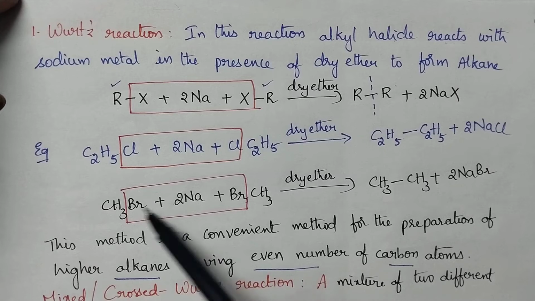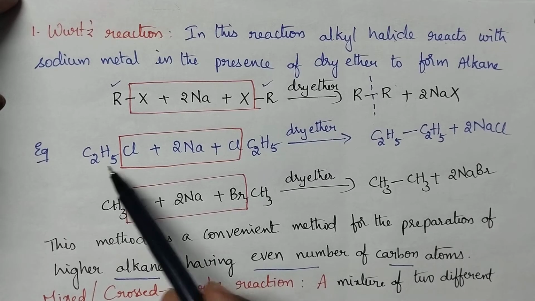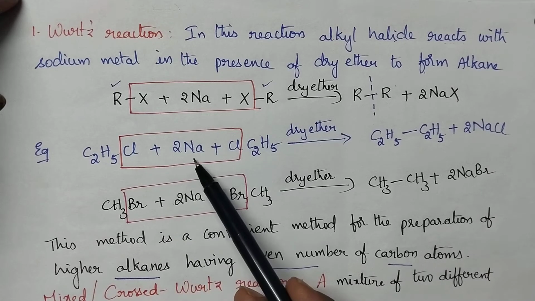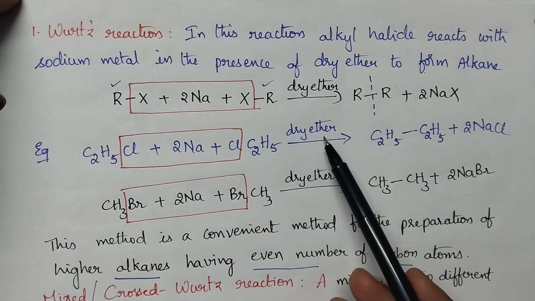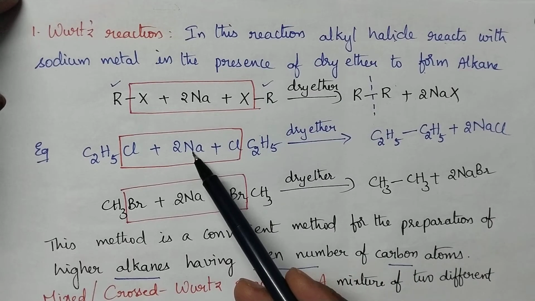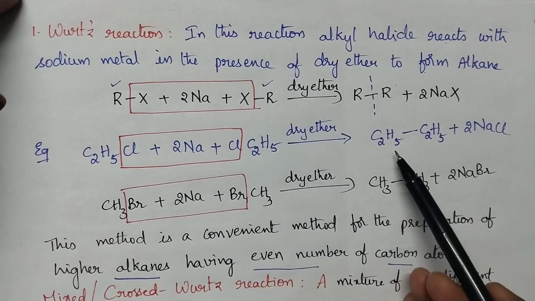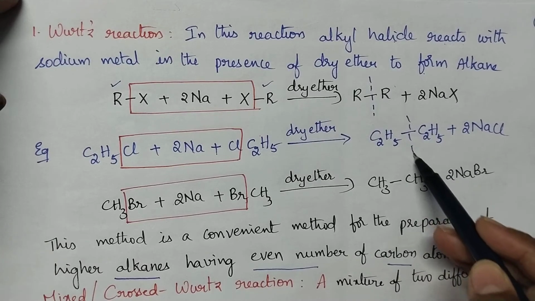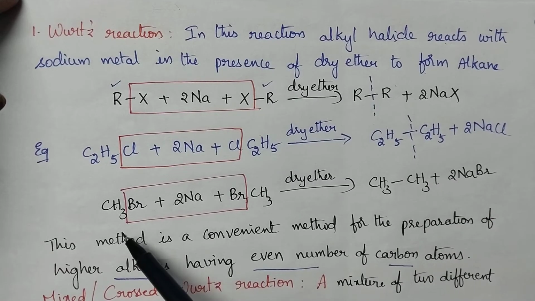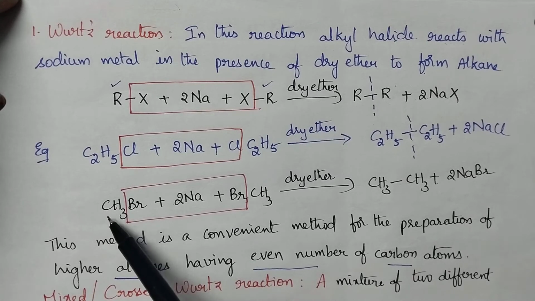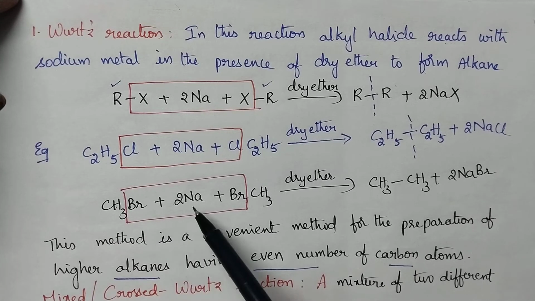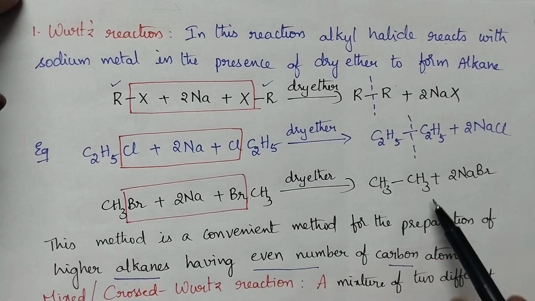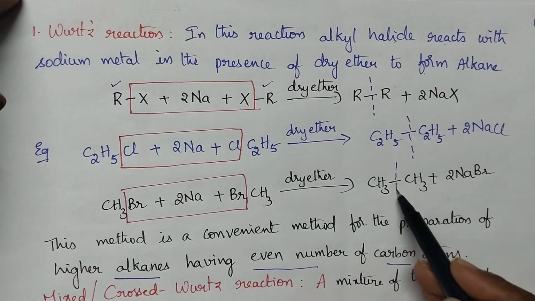Let us see a few examples. In the first example, ethyl chloride. Two molecules of ethyl chloride react with sodium metal in the presence of dry ether. Here sodium will be eliminated as sodium chloride and it results in the formation of butane, which is symmetrical. Similarly, when we consider methyl bromide, two molecules of methyl bromide react with sodium metal in the presence of dry ether and it results in the formation of ethane, which is also symmetrical.